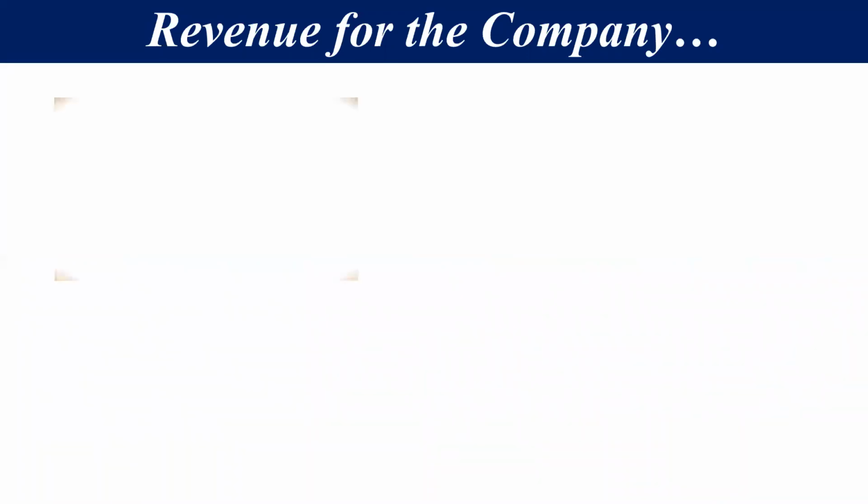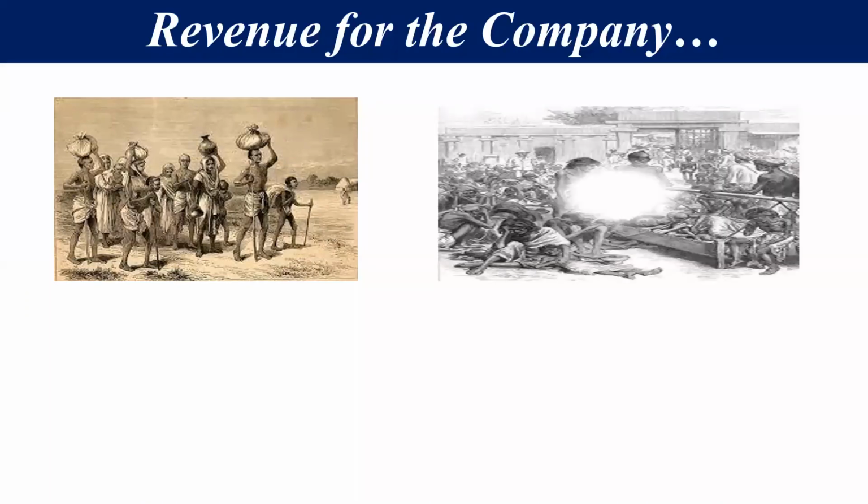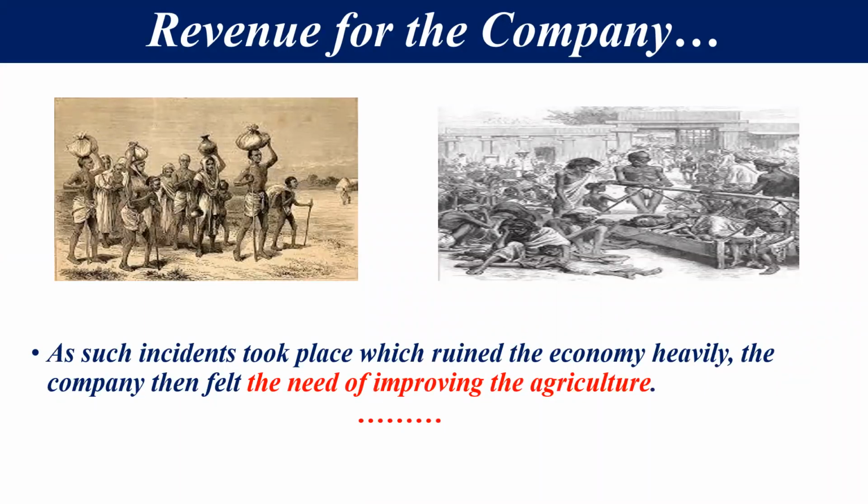Dear student, I think this thing is also important. Now you can see these two pictures, and you can see how people were suffering at that time. So such an incident took place which ruined the economy heavily, and the company then felt the need to improve agriculture in that particular area.